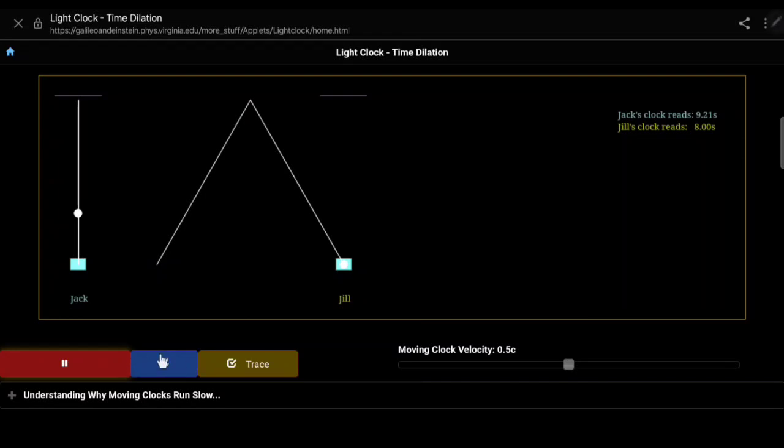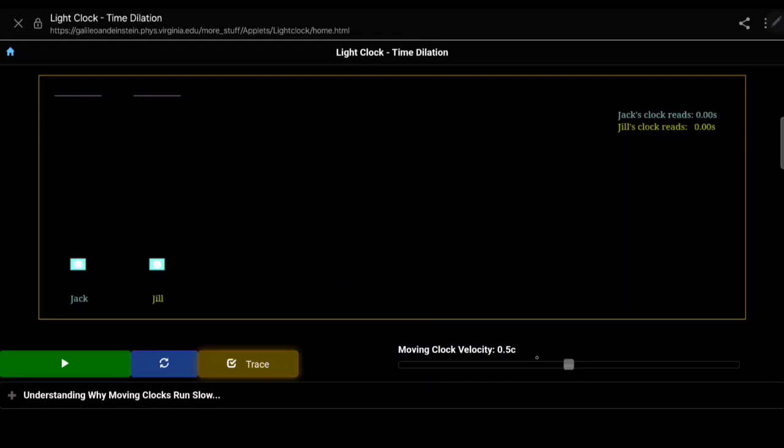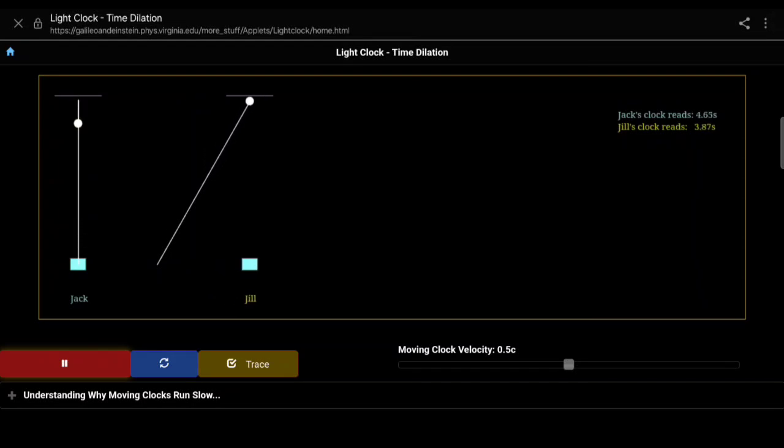Let's do it again. We have velocity v equal to half of the speed of light. You can see for Jack it was just like earlier. It's a normal clock. He's not moving, he's static. But for Jill, who is moving with velocity half of the speed of light, time has slowed down. See, the reading shows Jack's clock reads 9.21 seconds, whereas Jill's clock reads 8 seconds. Let's increase the velocity further.